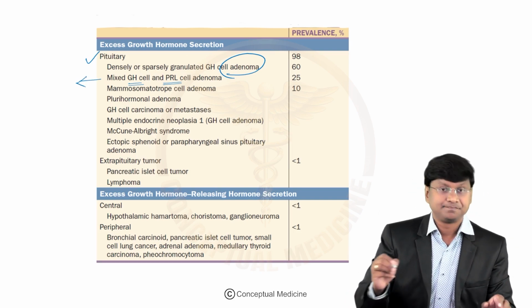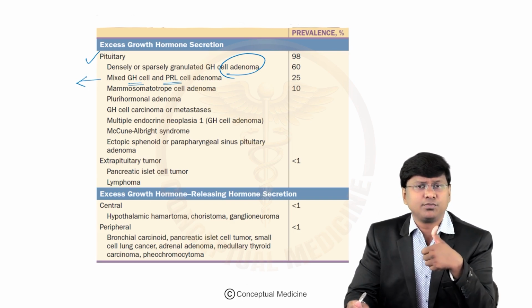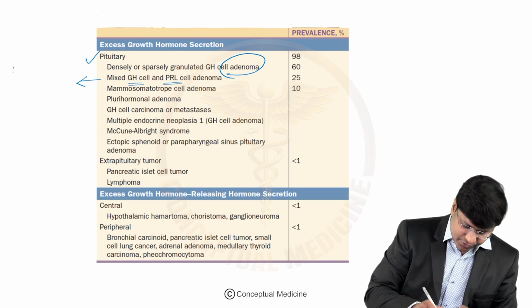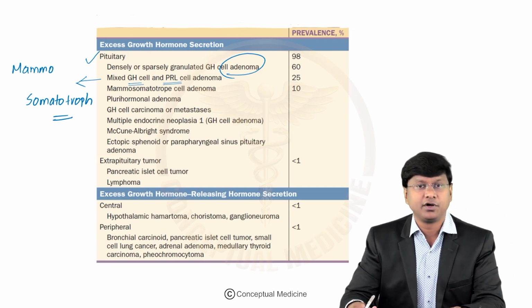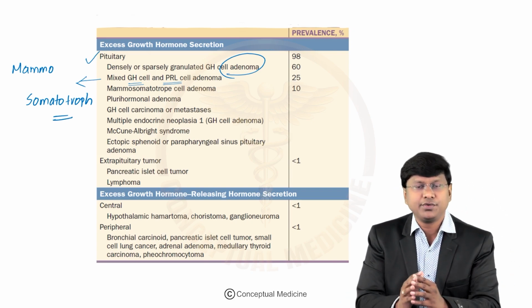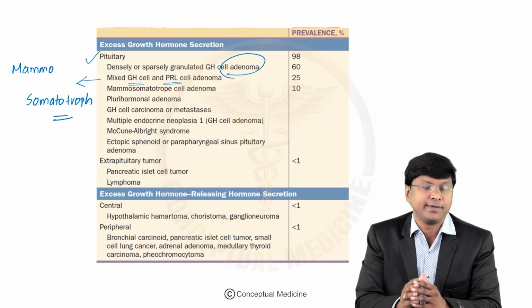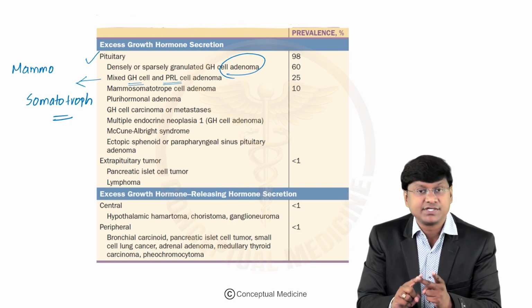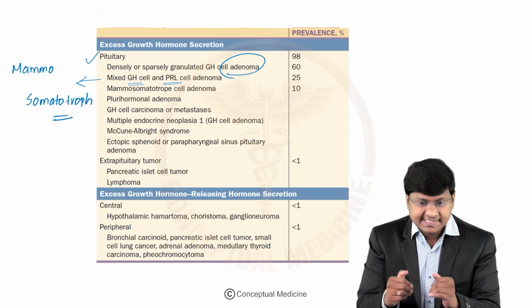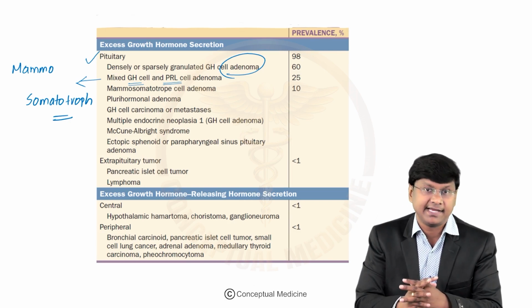So, in this scenario, where there is mixed growth hormone and prolactin cell adenoma, what you need to understand here is that there is hyperprolactinemia as well as increase in growth hormone production. That is the second most common cause for your acromegaly.